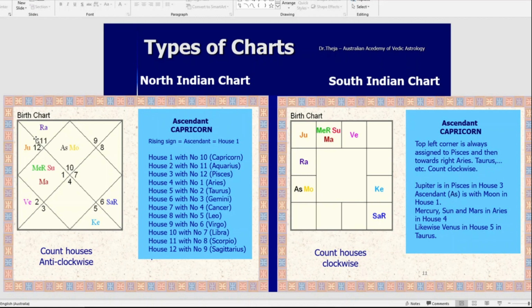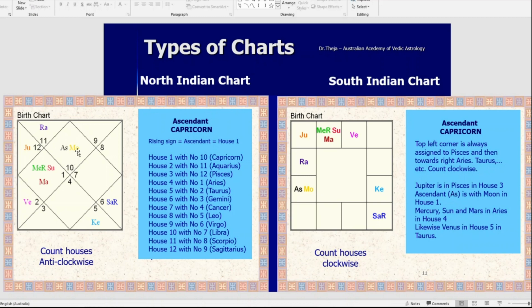Then we go anti-clockwise to the third house. It's a triangular house. And the third house, I have assigned to the 12th zodiac sign. Here it says house 3 with number 12. Pisces is the 12th zodiac sign. So likewise we can go anti-clockwise. Let's see the fourth position.